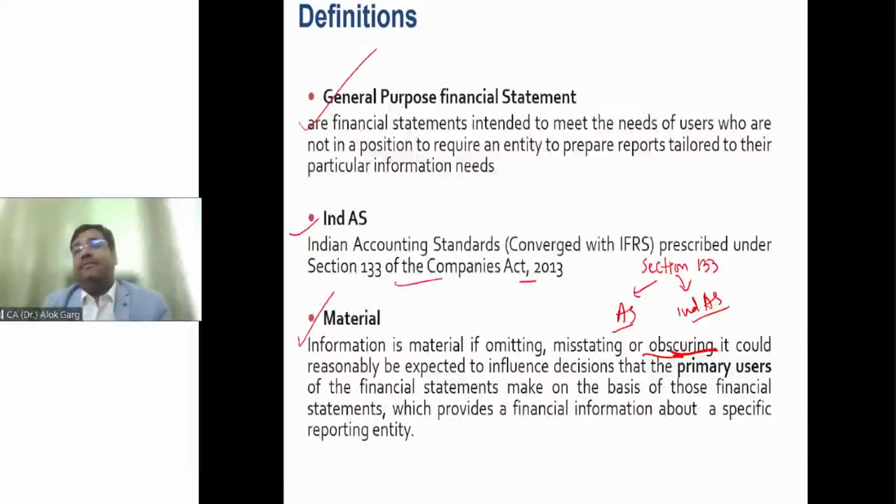Today, in the notes to accounts, both companies show no contingent liability. Company A does not have one, and that is why it has not disclosed. Company B has omitted to disclose it. If company B had disclosed this contingent liability, would it impact the decision-making capacity of the user of the financial statement? The answer is yes.